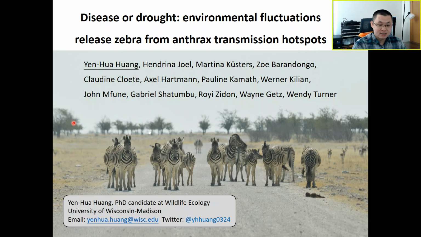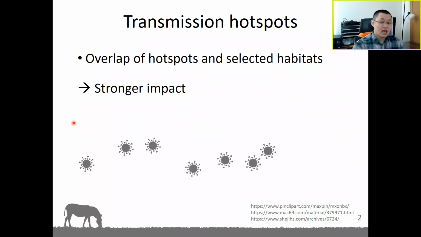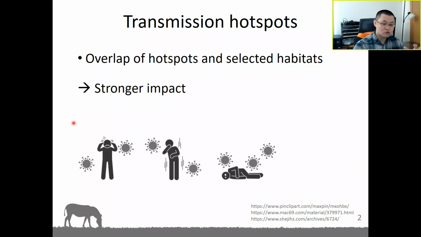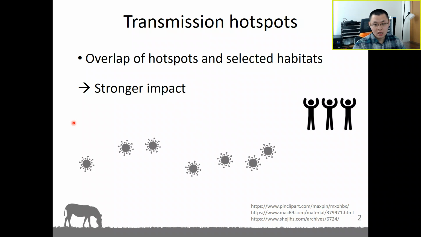Today, I'm going to present a study about the interplay among disease dynamics, habitat dynamics, and host habitat selection. Some diseases have transmission hotspots. And when a host population selects a transmission hotspot habitat, there's stronger impact of the disease on the population. However, for mobile hosts, they don't really have static habitat selection. They move among habitats. So they also use lower risk habitats. And as a result, overall, it may reduce the impact of the disease on the population.